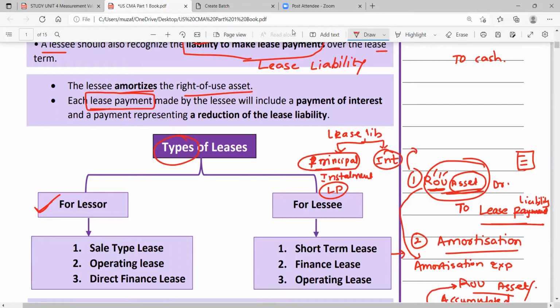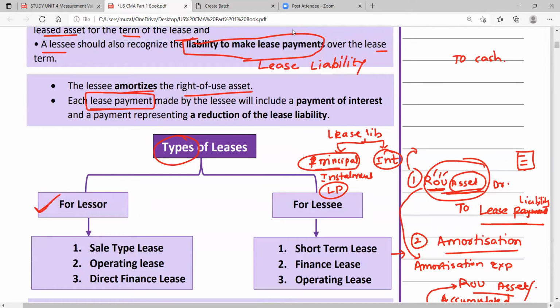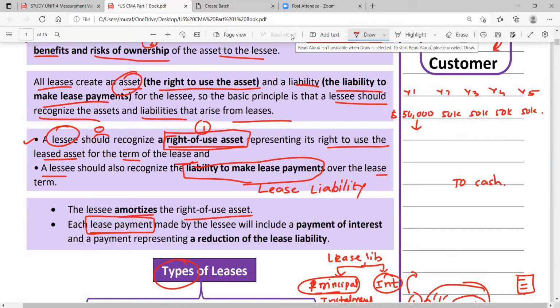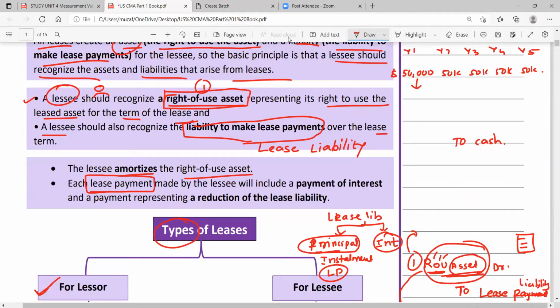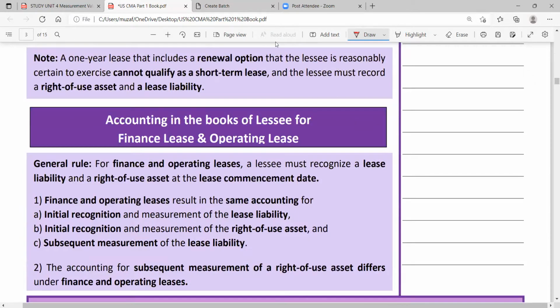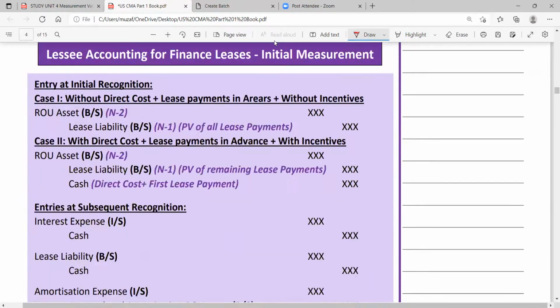Interest we are paying in future. We are not paying it just now, but we will have to pay interest on it. That is called interest, right? So here, each lease payment made by the lessee will include payment of interest, and second, payment representing reduction of lease liability. So as far as the entry is concerned, what entry can we pass?